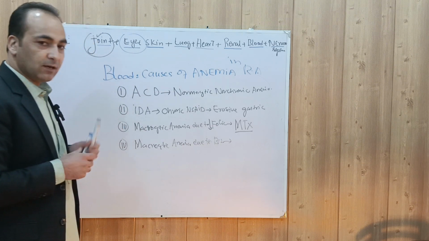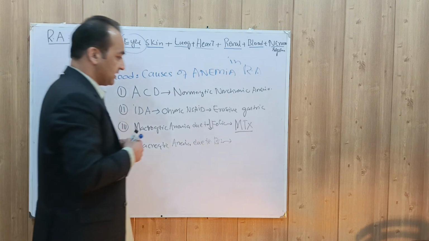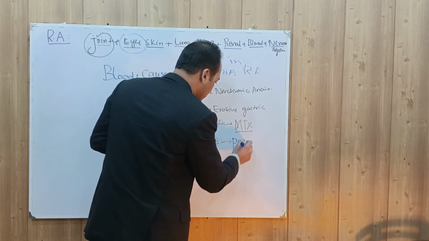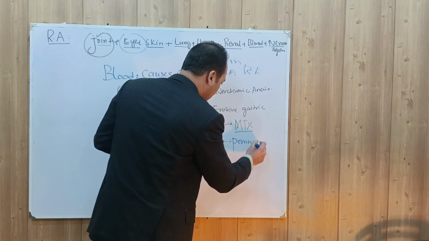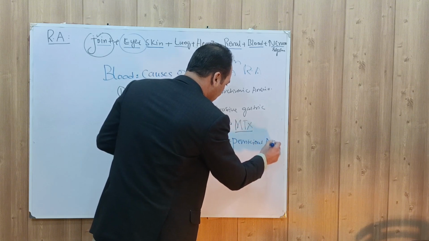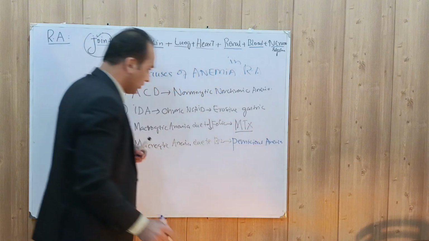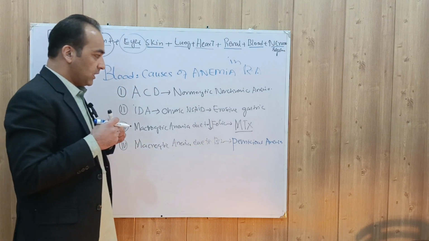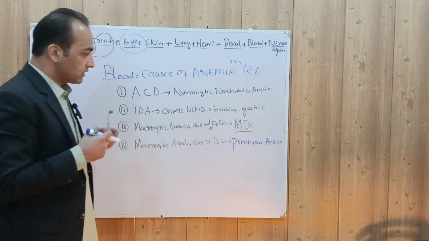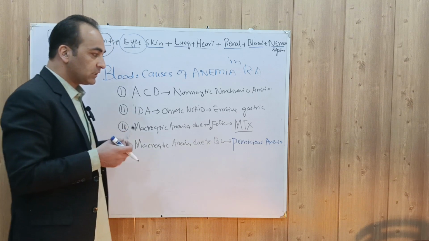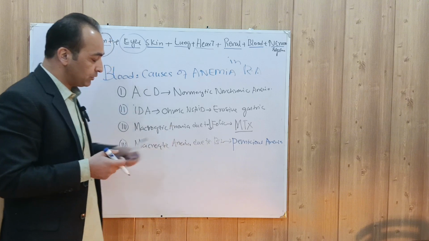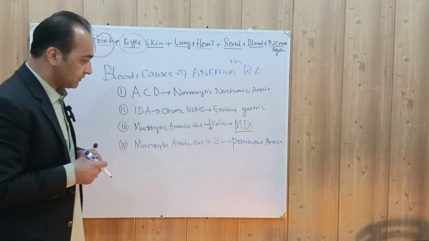Because of the associated pernicious anemia. We know that one autoimmune condition always has association with other autoimmune conditions. So pernicious anemia is also an autoimmune B12 deficiency condition.